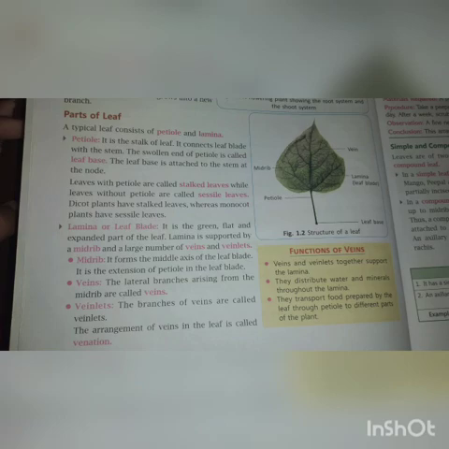Veins. The lateral branches arising from the midrib are called veins, and the branches of veins are called veinlets. The arrangement of veins in the leaf is the venation. And what is venation? There are two types of venation: reticulate venation and parallel venation.